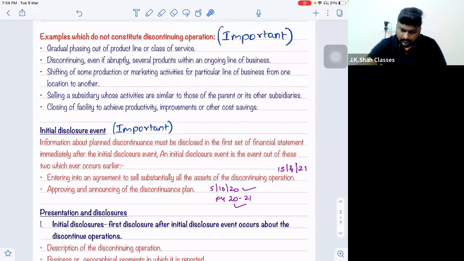Yes, sir. Now a company has invested in another company 51% or more. So there is a subsidiary and holding relationship. And the subsidiary, the internal management, with its own will discontinued its operation. Will it come as a discontinuing operation for the holding company? I didn't understand your point, sir. No, sir, the subsidiary, with its own will, stopped its operation.